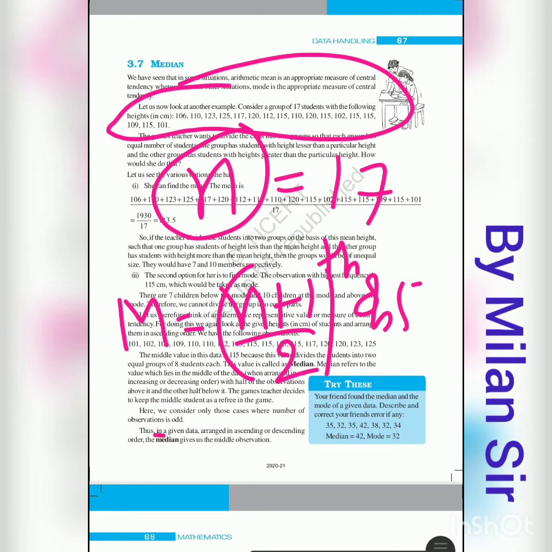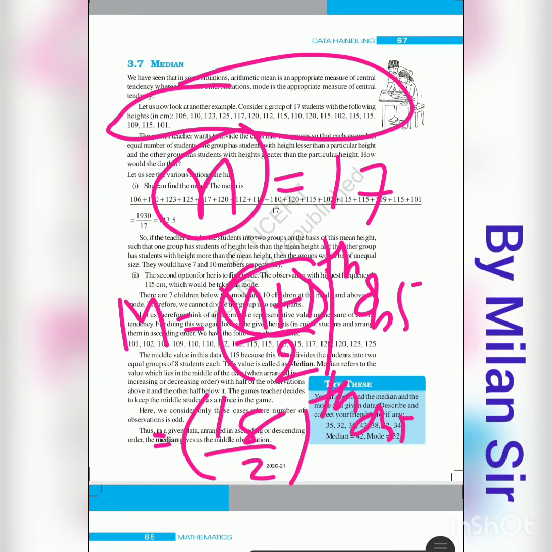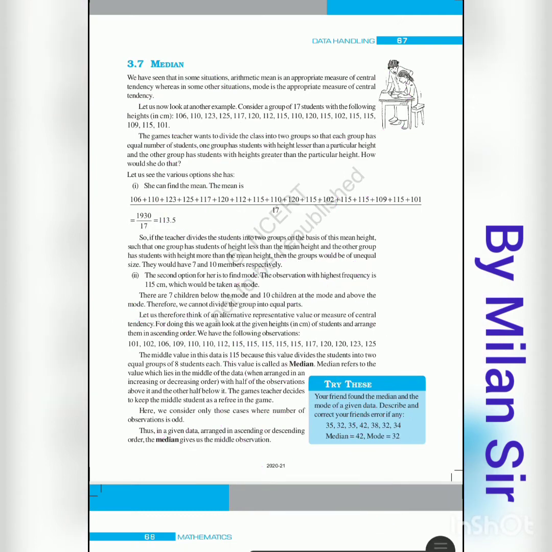Now put the value 17 in place of n. So n plus 1, 17 plus 1, 18 by 2, the ninth observation. Now here 9 is not your answer. Ninth observation means you need to check your ninth observation order-wise. So this is first observation, second, third, fourth, fifth, sixth, seventh, eighth, ninth. So your ninth observation is 110. That means this value is the middle value.